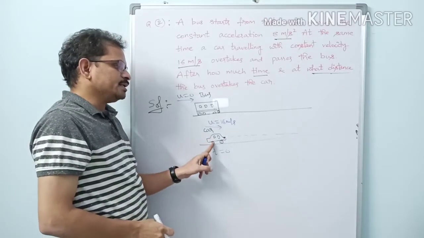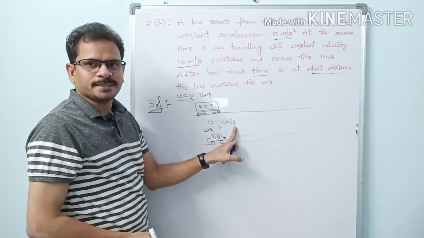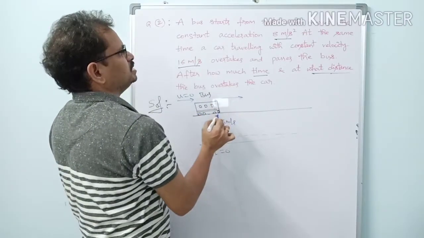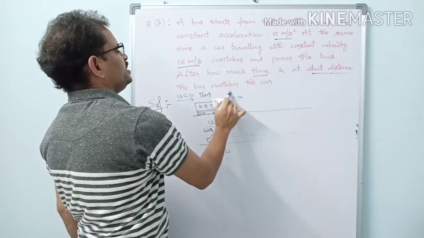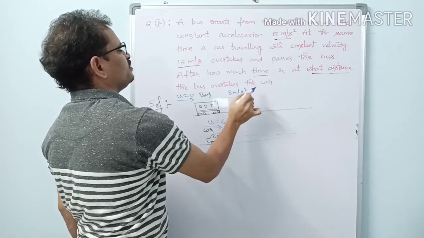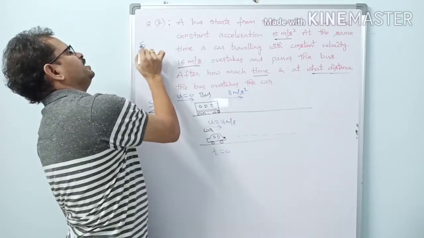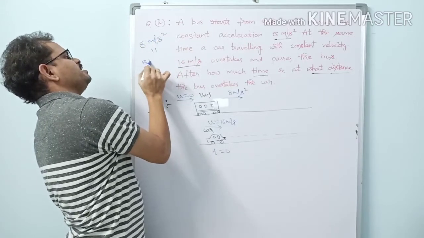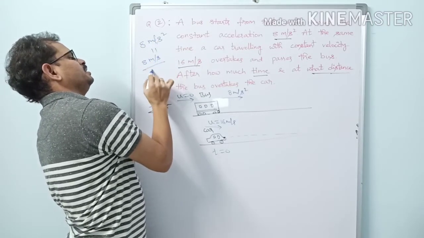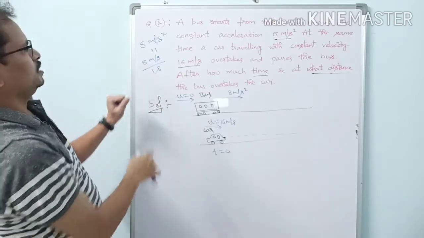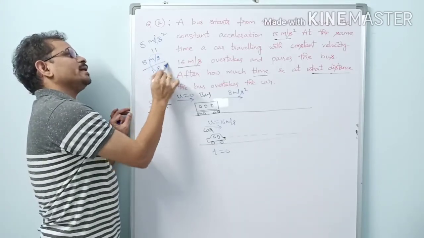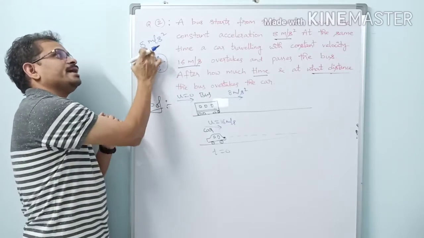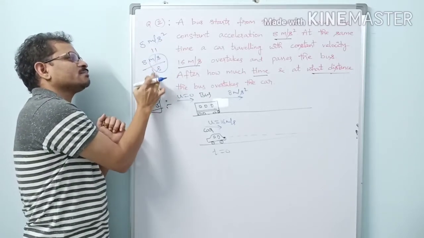What is the speed of the car here? 16 meters per second. So let us check this one. This bus is having some acceleration. See how much? 8 meter per second square. And you know 8 meter per second square can be written like this: 8 meter per second in 1 second. See, is this not equal to meter per second square? Yes, it is. So we can write 8 meter per second square as 8 meters per second by 1 second.